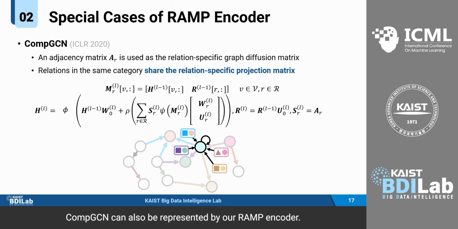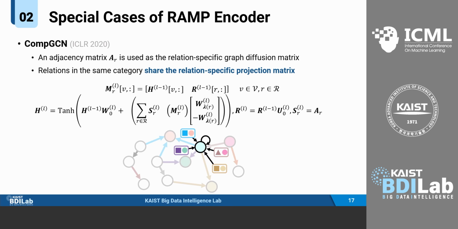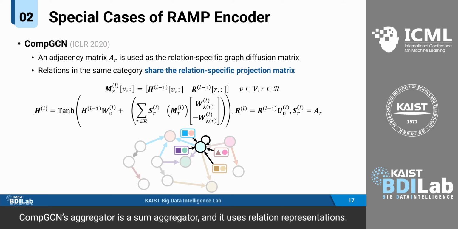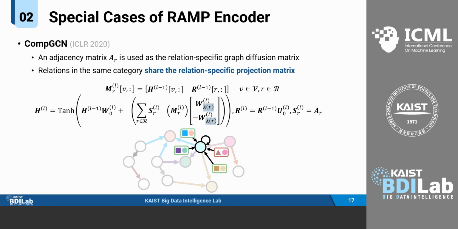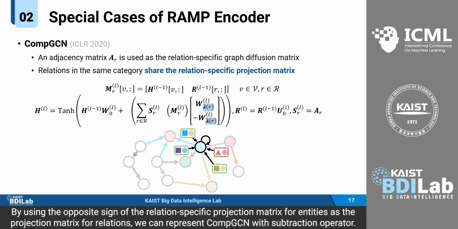CompGCN can also be represented by our ramp encoder. CompGCN's aggregator is a sum aggregator, and it uses relation representations. The relations in the same category share the same relation-specific projection matrix. By using the opposite sign of the relation-specific projection matrix for entities as the projection matrix for relations, we can represent CompGCN with subtraction operator.